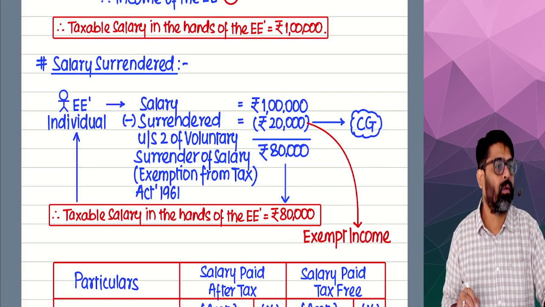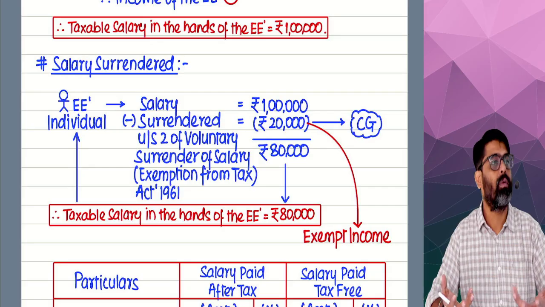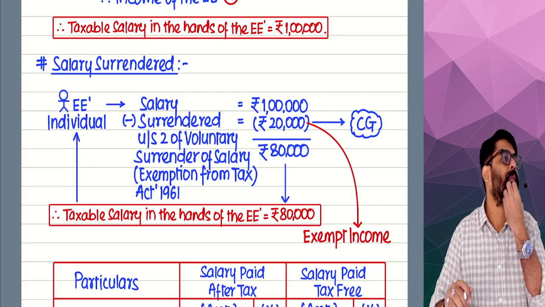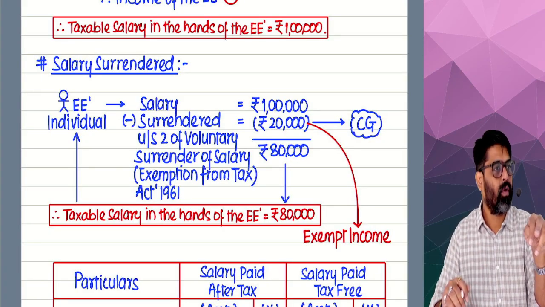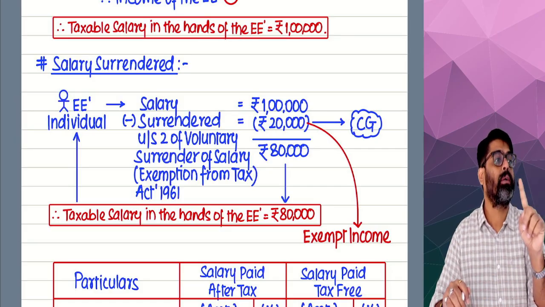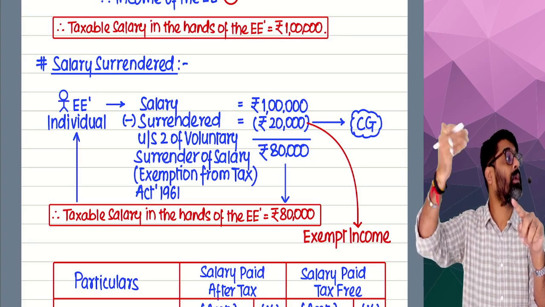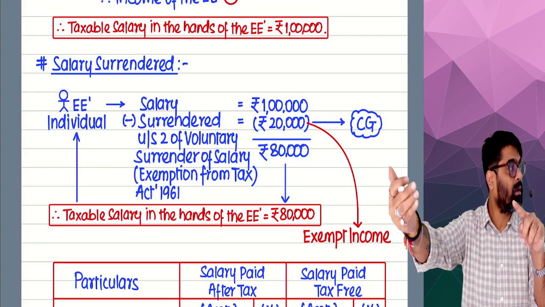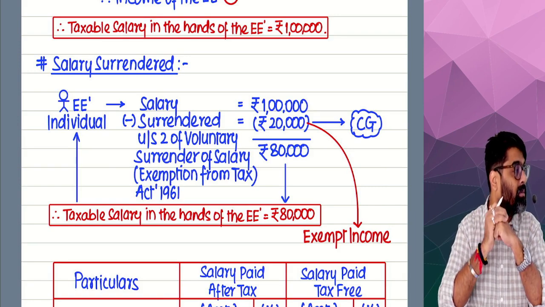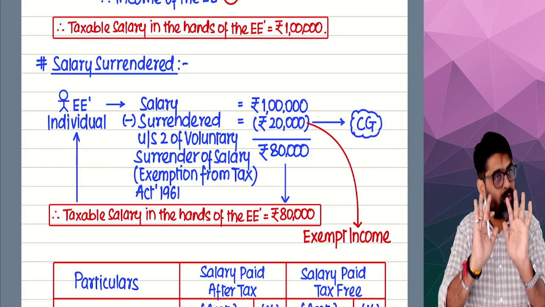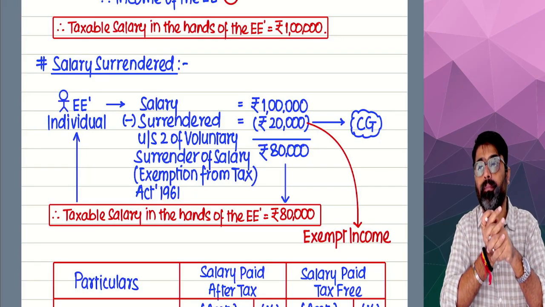Getting my point? This is not asked, but since it is in the syllabus, you have to read it once. Salary foregone means application; it is my income. But if I surrender some salary to the central government, as per a specific law in India, section 2 of that law, that salary which I am surrendering will not be treated as my income under the Income Tax Act. I'll get the exemption. Whatever salary remains after surrender, only that much will be taxable under the Income Tax Act. Done, sir?